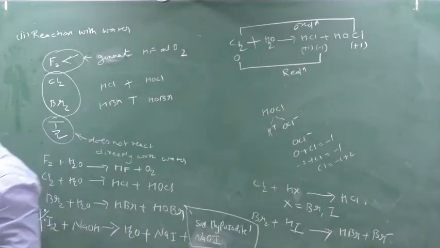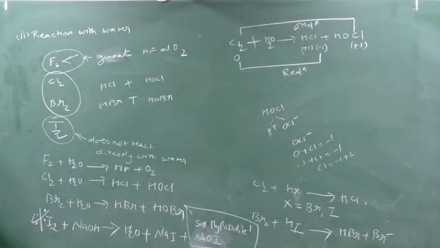So you write down one point along with me please. Fluorine reacts with water and generates oxygen, whereas chlorine and bromine will not generate oxygen on reacting with water. Instead they show disproportionation reaction.